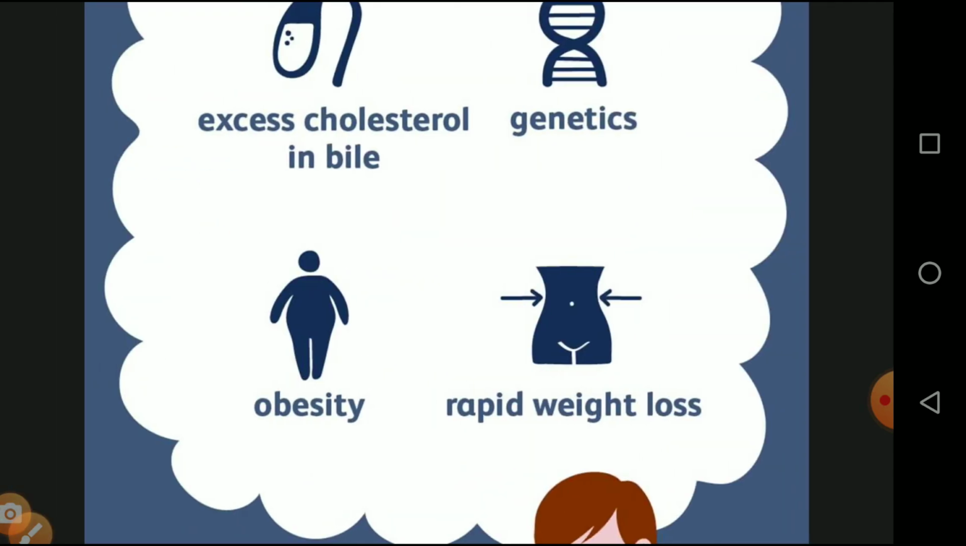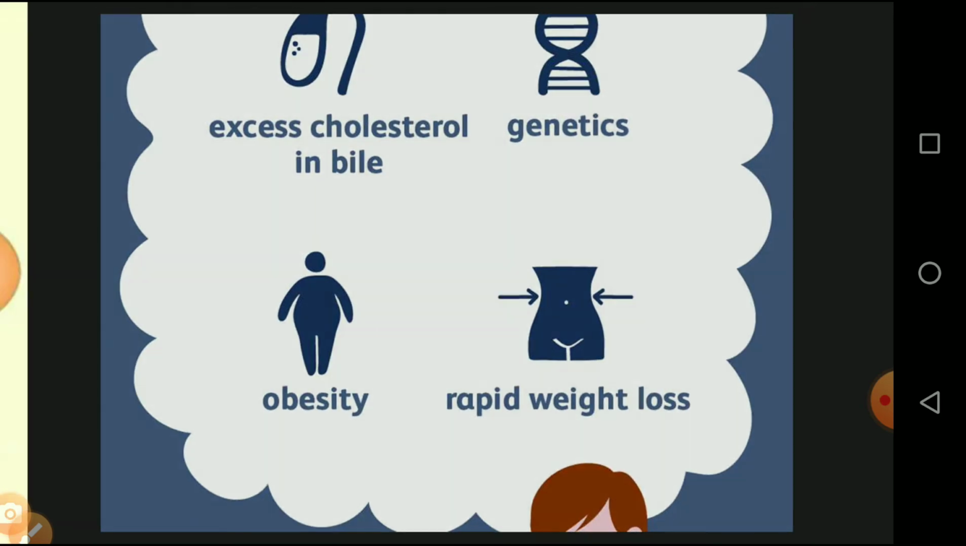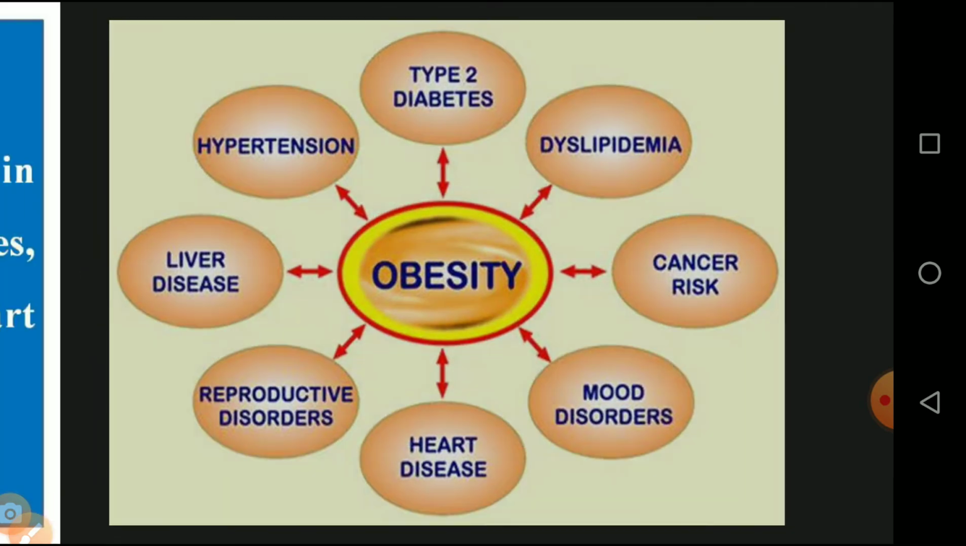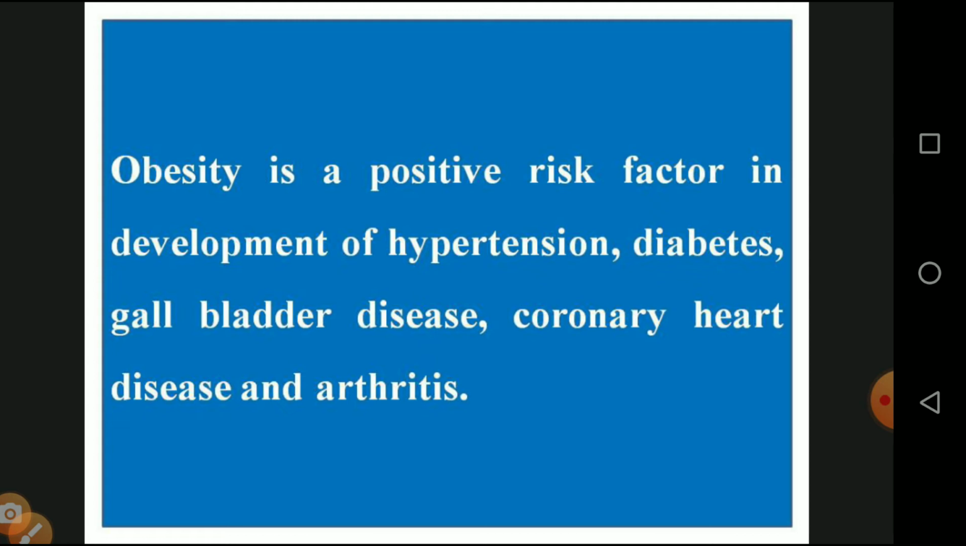Excess cholesterol in the bile, genetics, obesity, and rapid weight loss are causing some of the problems of obesity. And what are the risks we are going to face due to obesity? Number one, type 2 diabetes, then dyslipidemia, cancer risk, mood disorder, heart diseases, reproductive disorders, liver diseases, and hypertension. So these are the diseases caused by obesity. Obesity is a positive risk factor for the development of hypertension, diabetes, gallbladder diseases, coronary heart diseases, and osteoarthritis. They are caused due to this obesity.